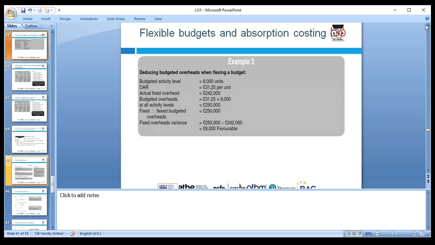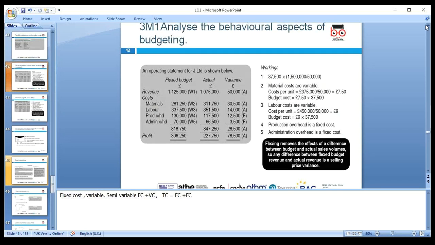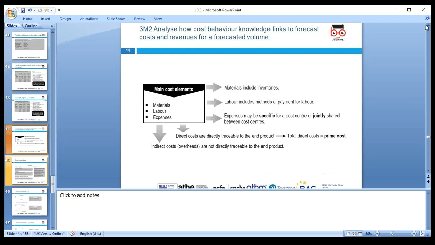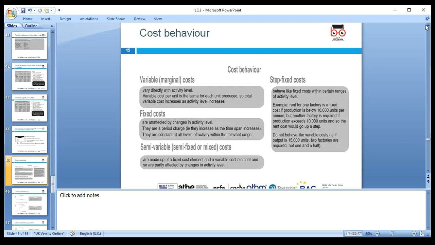For overhead absorption, we always have labor hours, machine hours, and units of production. These three bases we can use to absorb the cost. Under and over absorbed can mean under and overestimate. All the working here is based on the revenue we have, which is 37,500 units. The same example we can use for merit, and if we want further detail, we need to look at material, labor, and expenses, and calculate them separately.